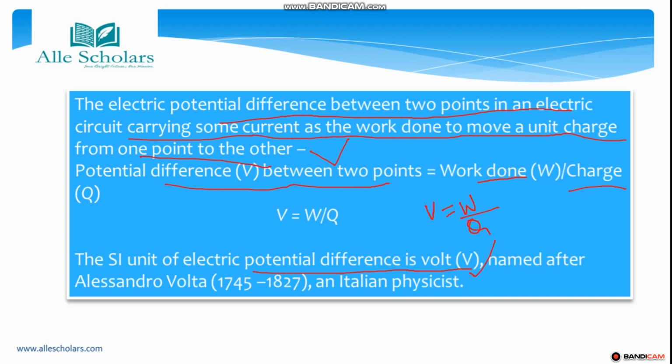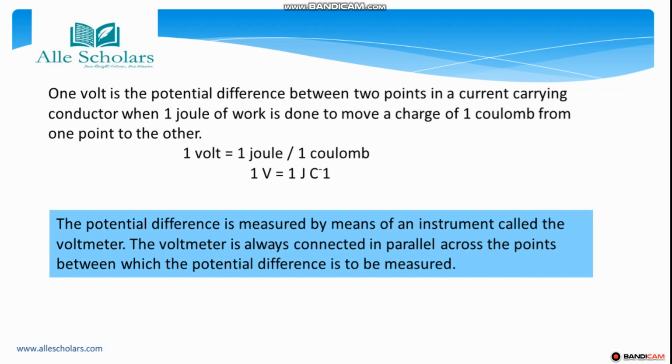On the name of the scientist Alessandro Volta. Alessandro Volta, so it is called, the unit is given as volt, which is denoted by capital V. So this was the year he lived. He was an Italian physicist. Okay, Italian थे वो. So if we talk about potential difference, V is equal to W by Q, work done per unit charge. So let's see what is 1 volt.